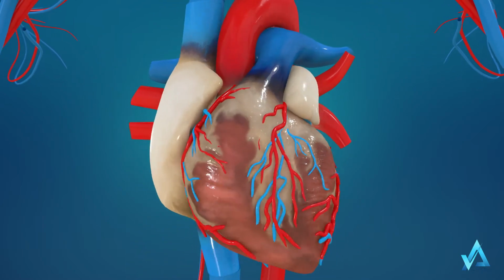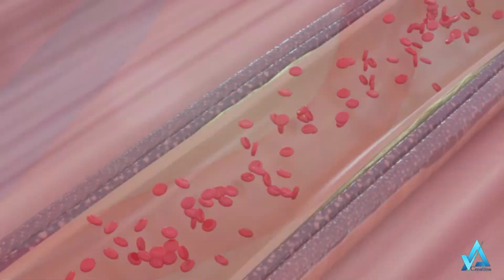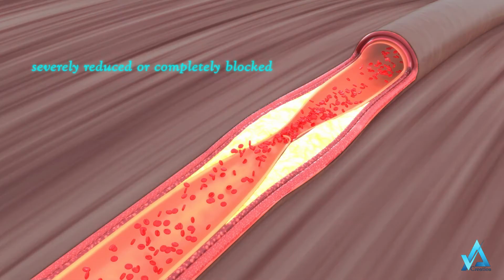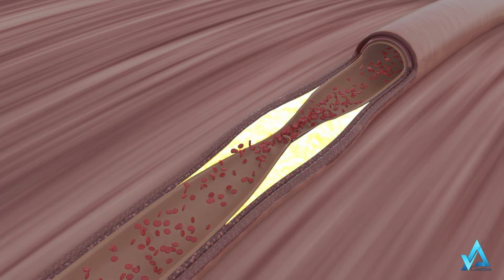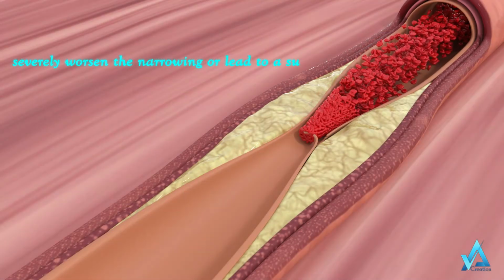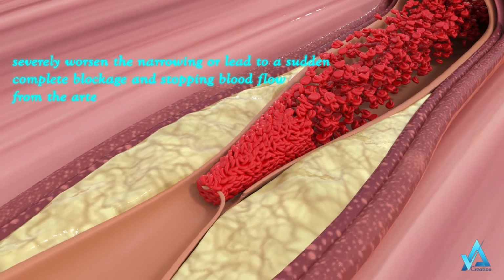During the heart attack, blood flow through one of your coronary arteries may have been severely reduced or completely blocked. Your reduced blood flow may have been caused by a buildup of fatty substance called plaque in your coronary artery. If this plaque became disrupted, a blood clot might form and severely worsen the narrowing or lead to a sudden complete blockage and stopping blood flow from the artery.